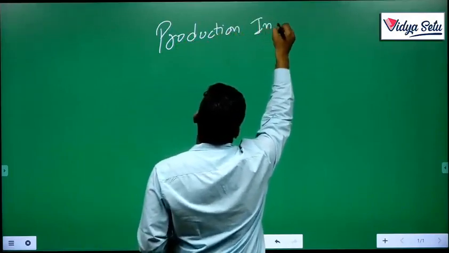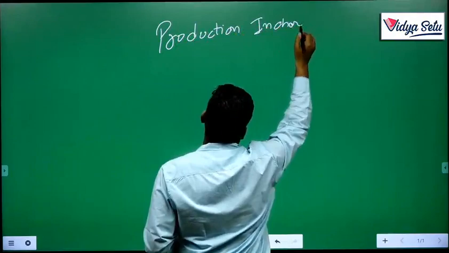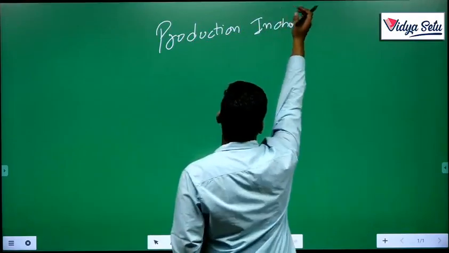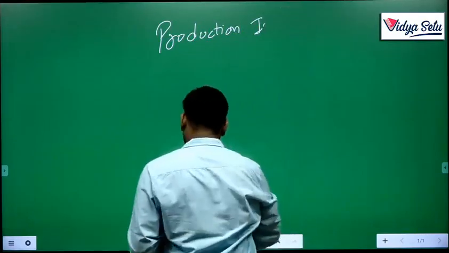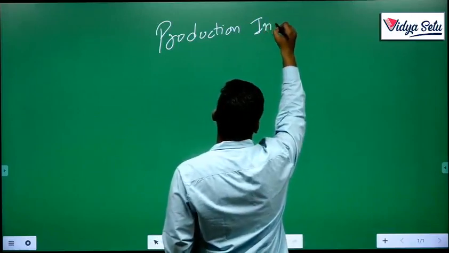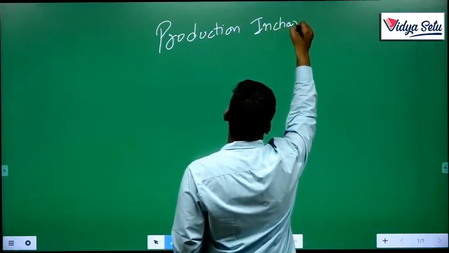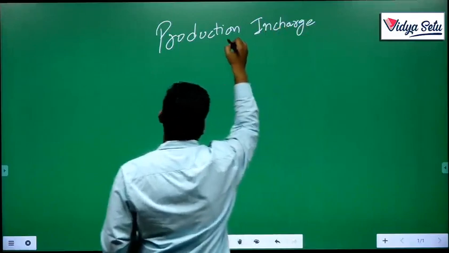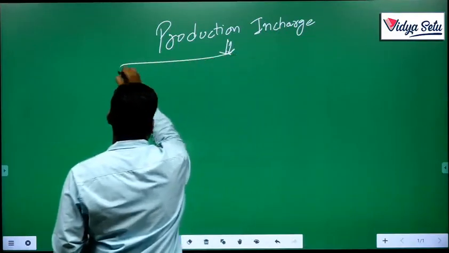Production in charge is also divided into four kinds of persons.